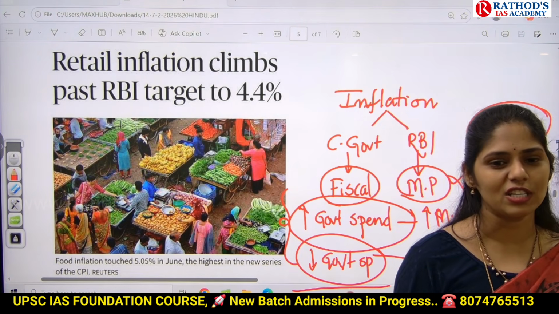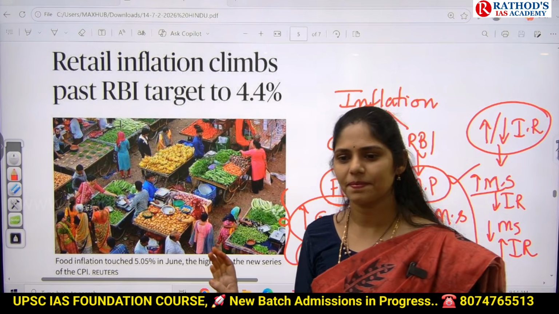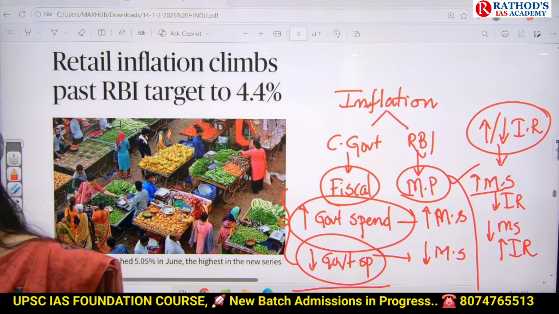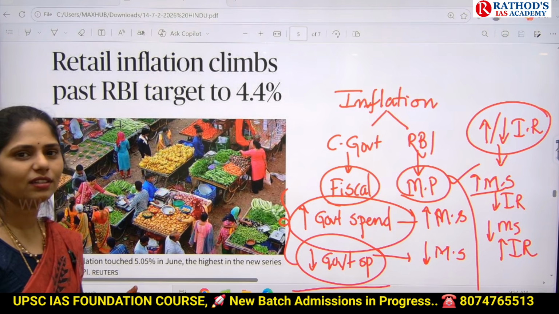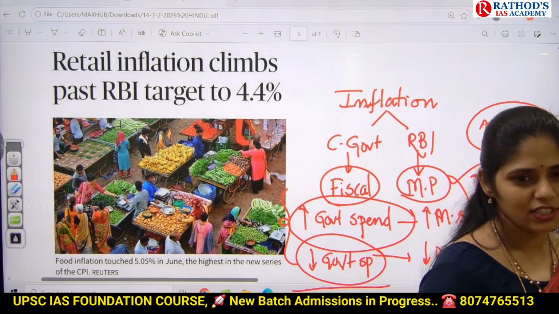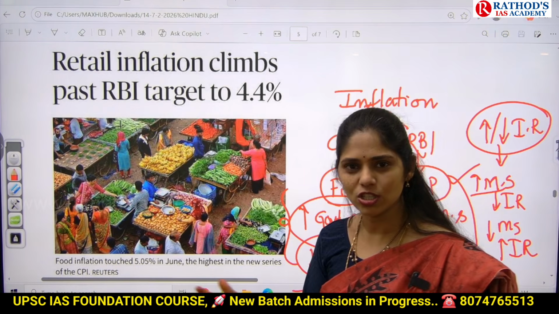Economy, if you understand the concept, you can easily write the answer. It is not that tough as polity. And from economy, you will get a minimum of 8 to 9 questions in your mains. It is like the highest scoring subject in your GS Paper 3.